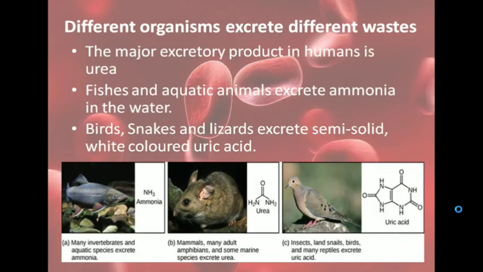Now different organisms excrete different waste. So in case of us, in humans, the main excretory product is urea, and also in most of the mammals the excretory product is urea. But if you see in other animals, there are different excretory products. For example, in aquatic organisms, for example fish, the excretory product is ammonia. As we have already discussed, in case of mammals it is mostly urea, and in case of birds and insects and reptiles, mostly the excretory product is uric acid.